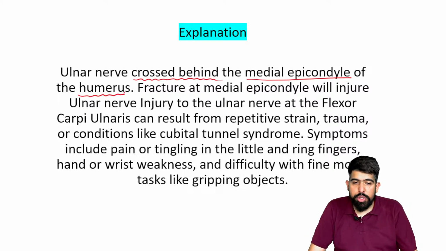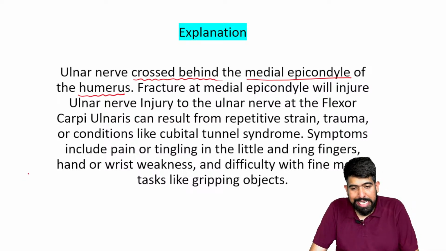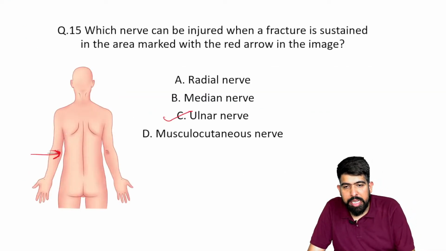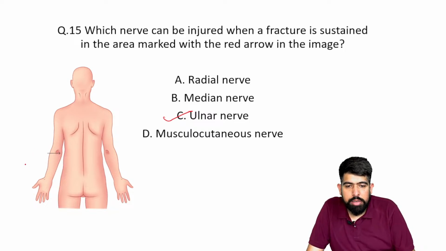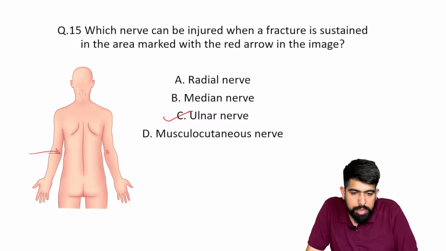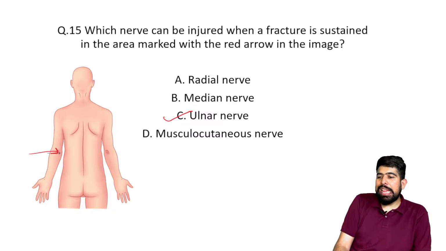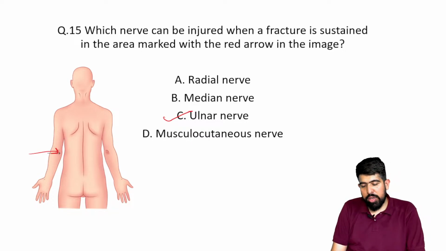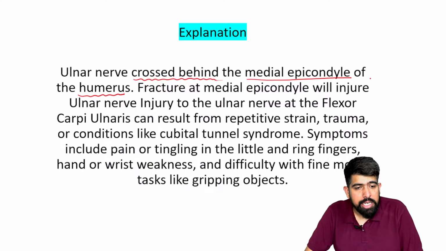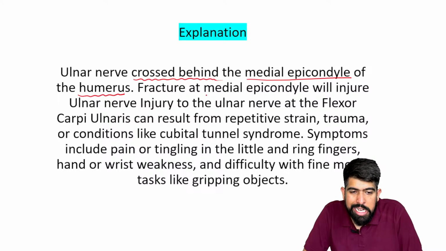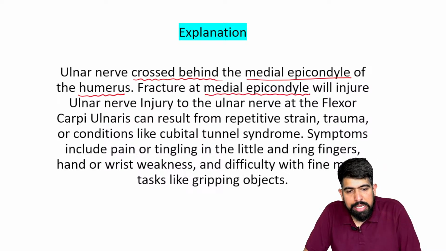And as I showed you in the image, I'm taking you back to the image. I'm erasing it so it will be clearly visible to you. Can you see here where the mark is? It marks the location at your medial epicondyle of the humerus. In this case, you can see clearly there is a fracture of that particular area, the fracture of your medial epicondyle.